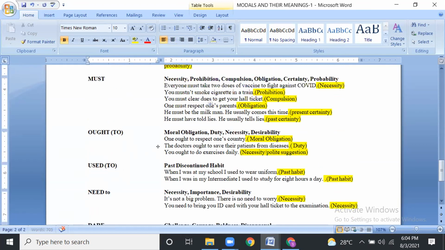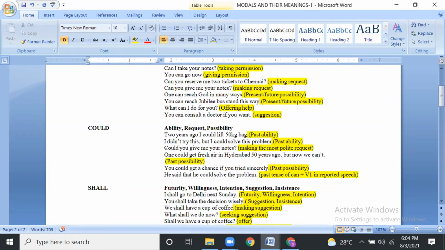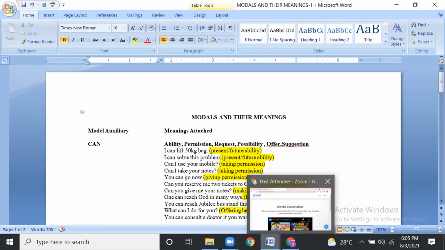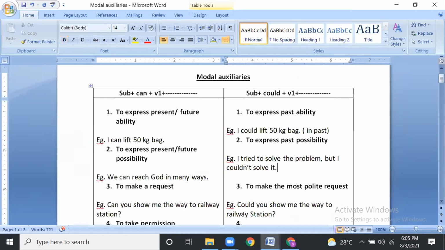So let us see how these can be used. First I will give you a comparison, then we can go through them separately. Subject plus can plus V1. Subject plus could plus V1. Is it clear? So when to use can plus V1 or could plus V1?